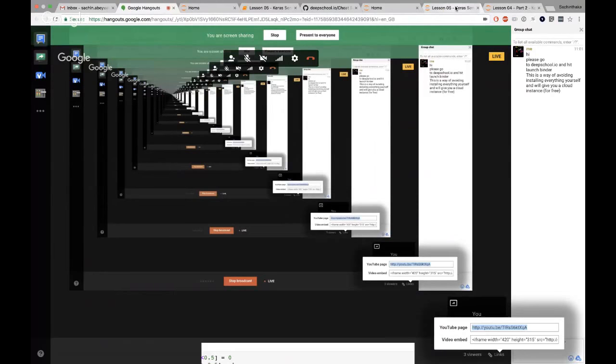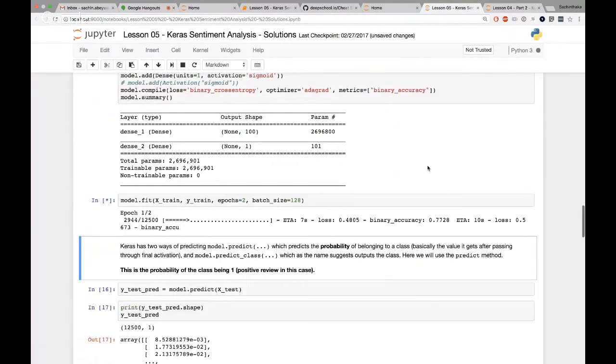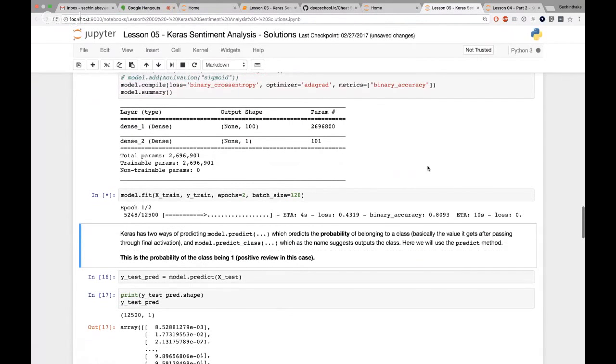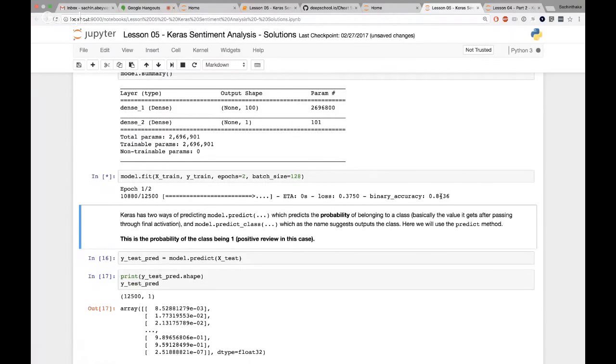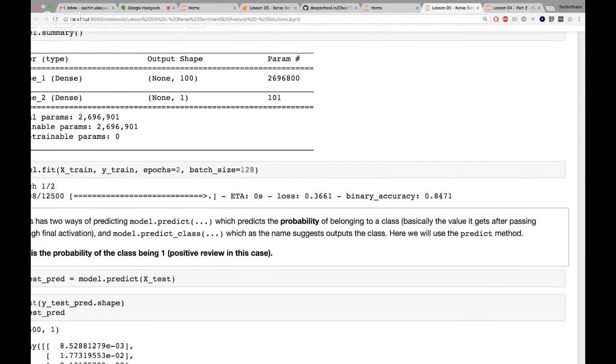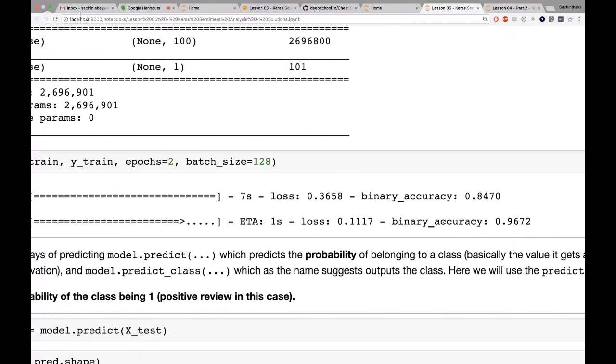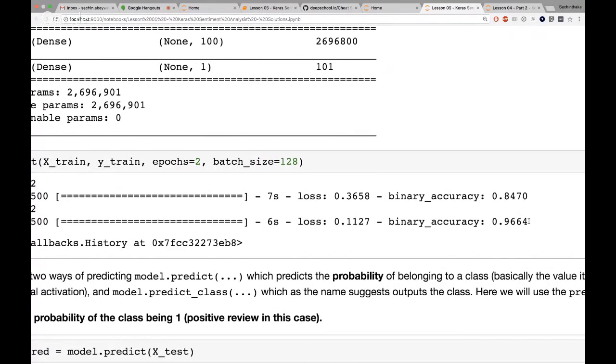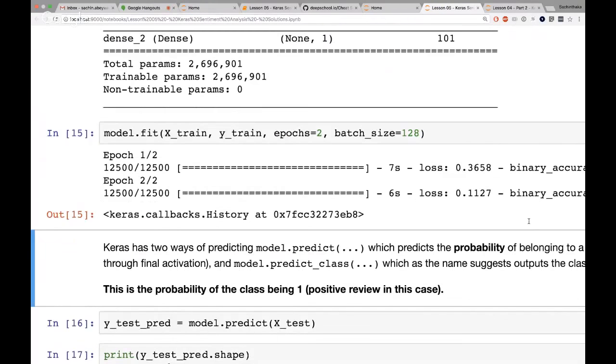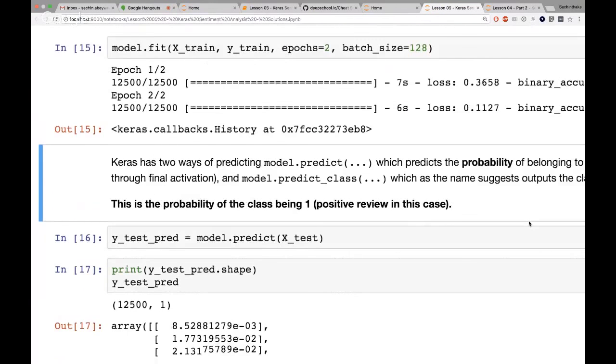Okay, where were we? Right. So here we go, we're training it, and we can see the accuracy is going up. It's at 84% right now, and as soon as we start the second epoch, it jumps to 96% accuracy. But again, keep in mind this is all training accuracy. What we really care about is the test performance.